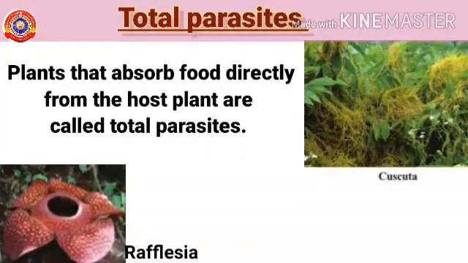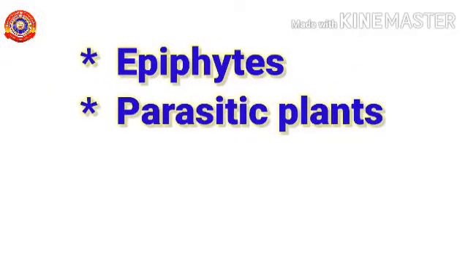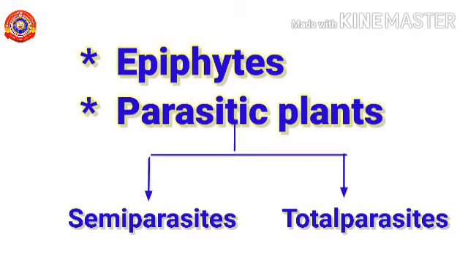Once again, what are total parasites? Plants that absorb food directly from the host plant. It is also very harmful to the host plant. Examples of total parasites are Cuscuta and Rafflesia. Children, today we have studied about epiphytes and parasitic plants. We have seen that parasitic plants have two divisions, semi-parasites and total parasites. Now let us see another type.